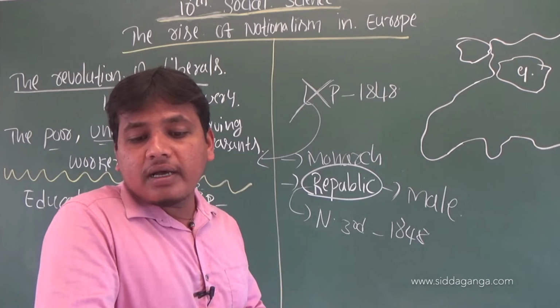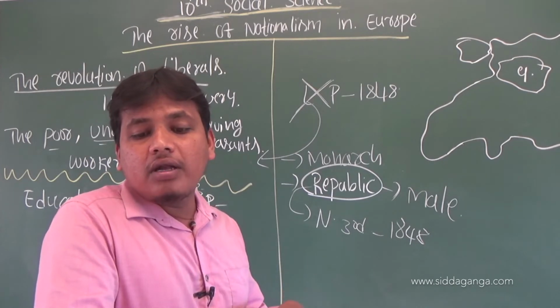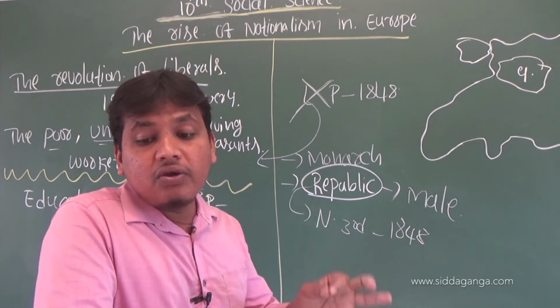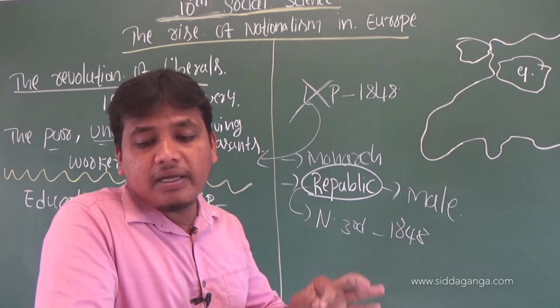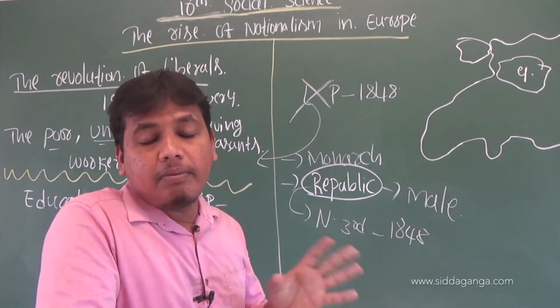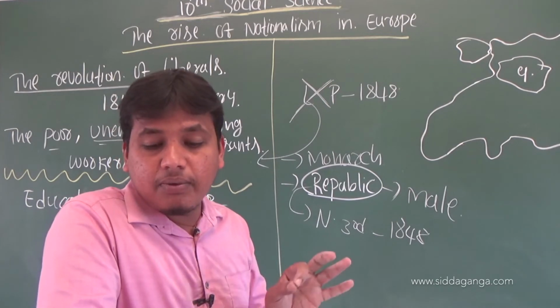Which government had provided universal male suffrage? The republic system of government, which was led by Napoleon III.